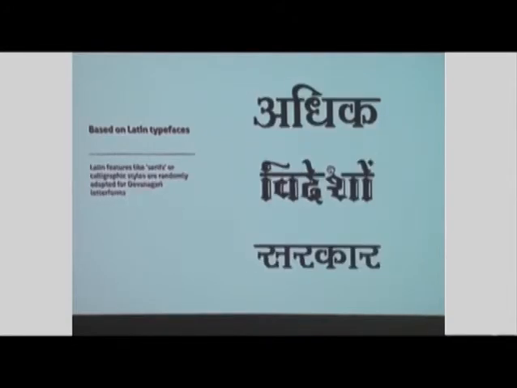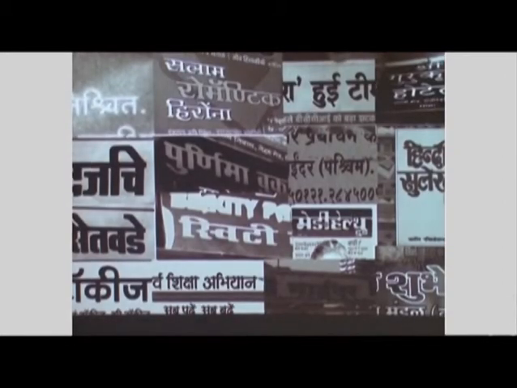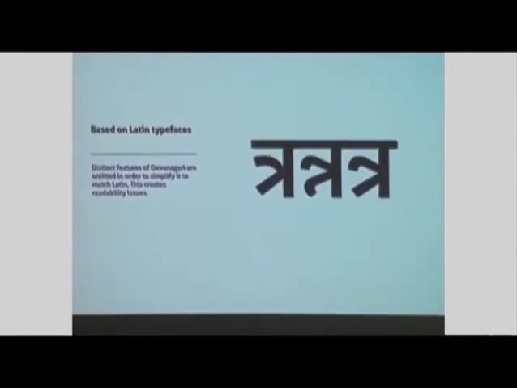Latin features like serif or calligraphic styles are randomly adapted to Devanagari letter forms. Devanagari is a complex script as compared to Latin. Many times, distinct features of Devanagari are omitted in order to simplify it to match with Latin. Many times, one letter font can create ambiguity in text. The example here is from the font Fedra, where tra, na, and nra can create readability issues.